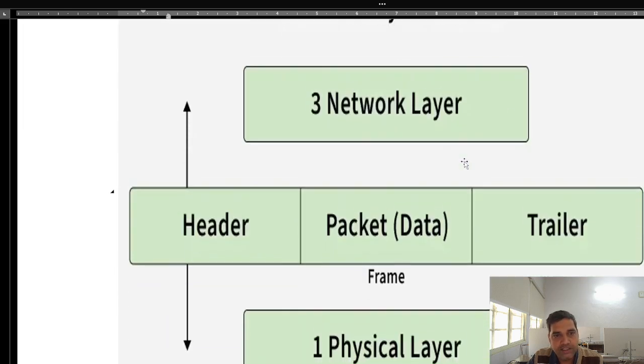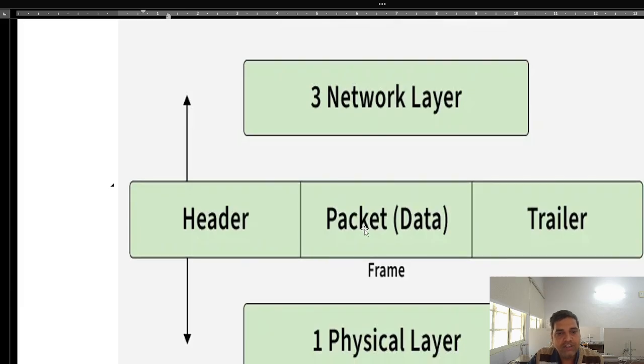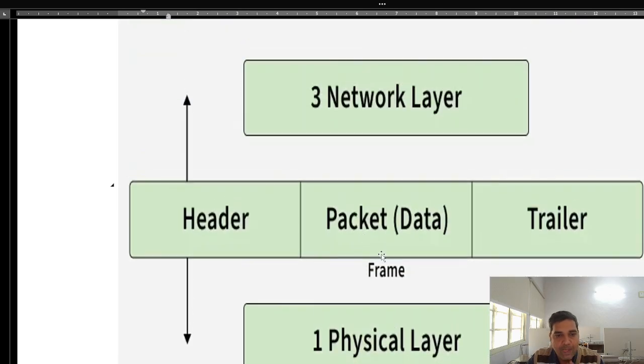So students, this is a data link layer, this is a network layer. Above the network layer there is a data link layer, below this network layer. Now the frame, how does it happen? This network layer data will be in the middle, and the data link layer will add its header and trailer. That information will again contain the addresses, and it will pass to the physical layer. The data link layer receives the packet from the network layer, and after that it passes it on to the physical layer.